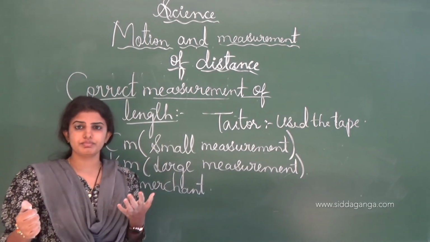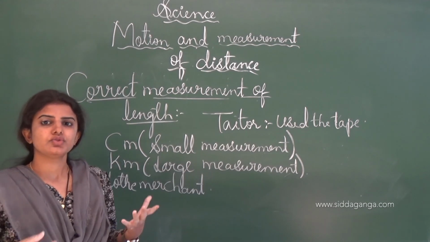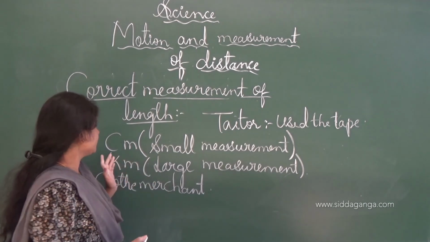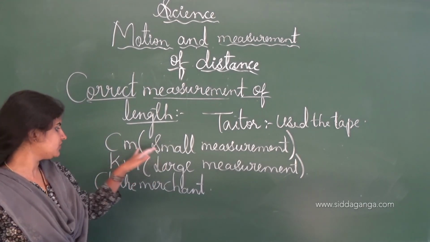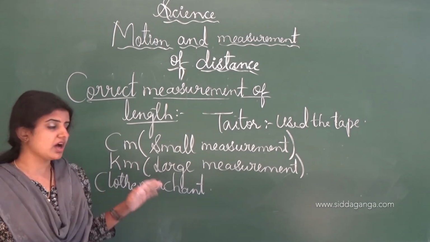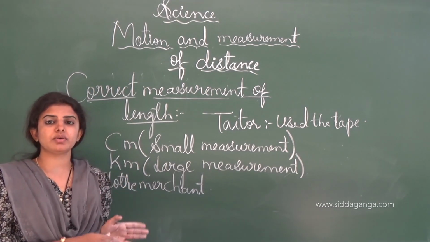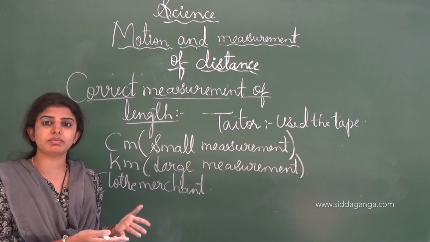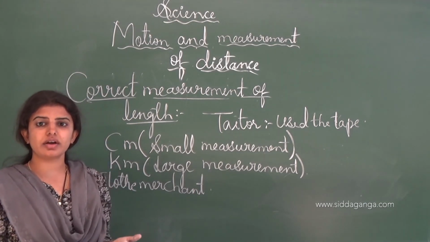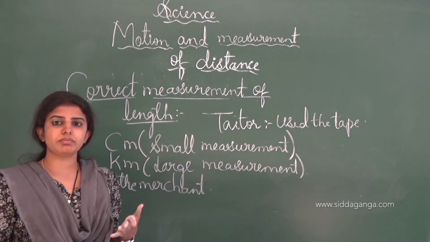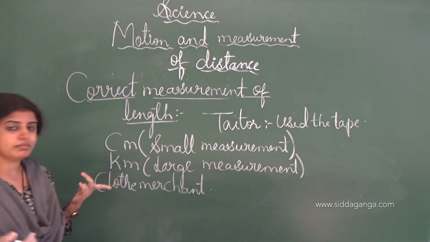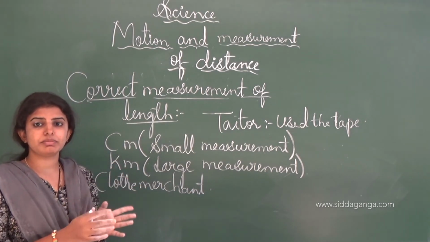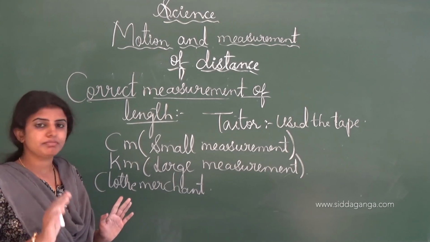We have to measure a particular object in a correct way so that we are able to analyze the particular things in a proper way. And here the centimeter scale is used for small measurements, whereas the kilometer is used for large measurements. If a person travels from one point to another, by a vehicle like a car or a scooter, the distance traveled is measured by using the kilometer only, and the kilometer helps us to measure the particular distance traveled by the vehicle.